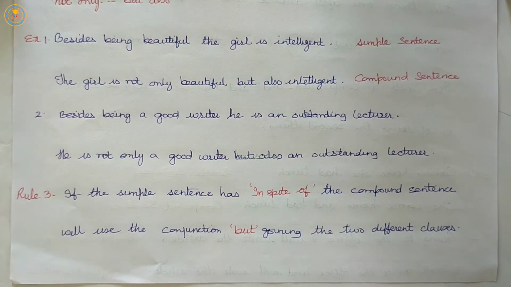In the third rule, if the simple sentence has in spite of, listen carefully, the compound sentence will use the conjunction but, joining the two different clauses. Listen carefully.